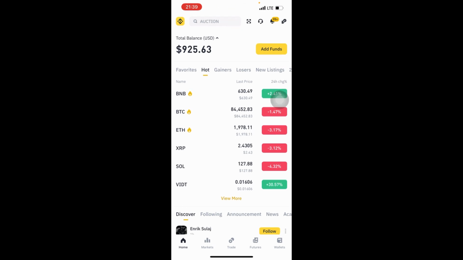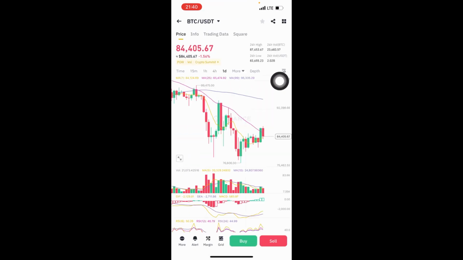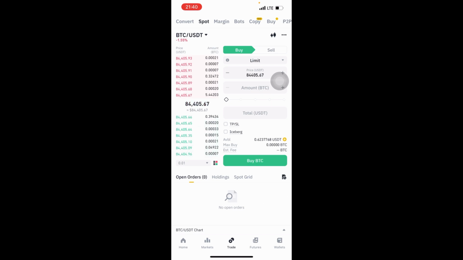So this is Binance, and today you'll be trading using Bitcoin, that's BTC. Right now, the value for buying BTC is $84,405. It means that if I want one BTC, I have to spend $84,405.